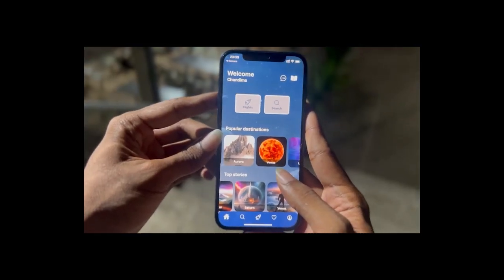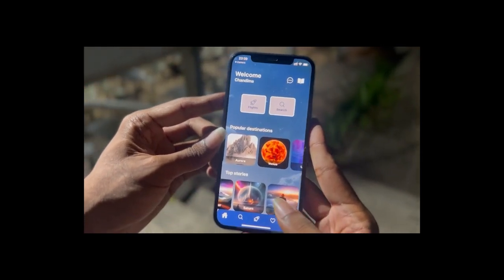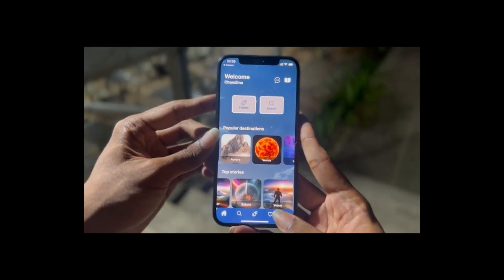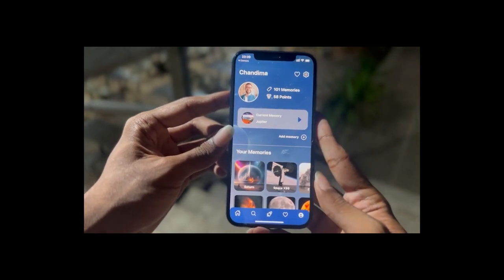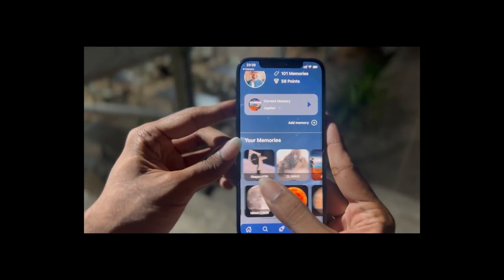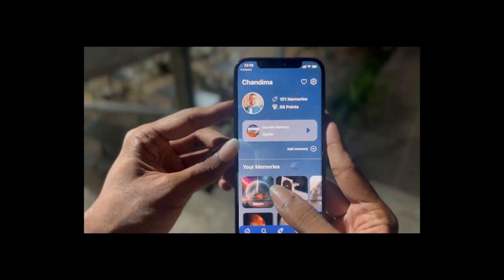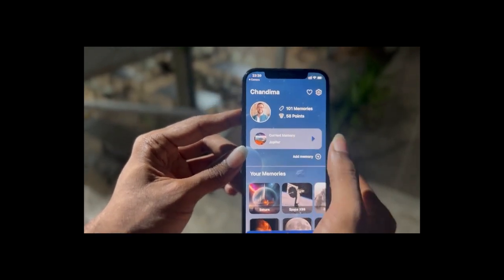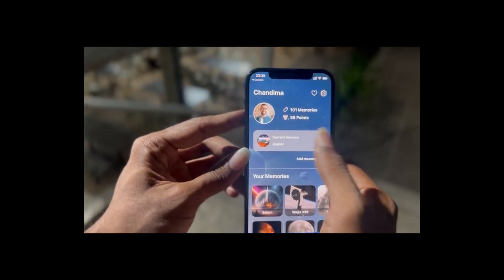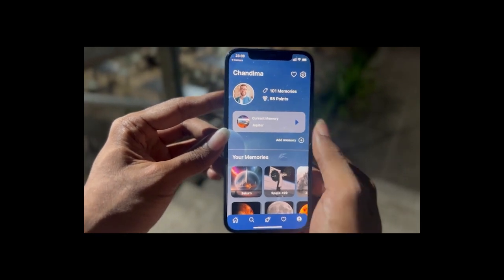So other than the primary booking process, there are other functionalities as well for the user to continue their work and experience the maximum user satisfaction. So basically the profile, and in the profile, as I mentioned, the memories stack up wherever they go, and those memories can be shared and viewed by others as well. So upon sharing memories, they get points as well. You can basically edit the profile details and do everything from here.